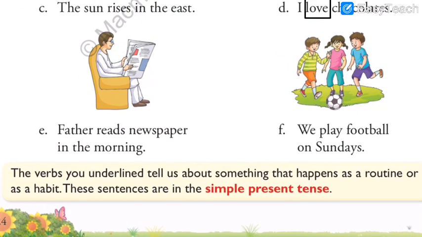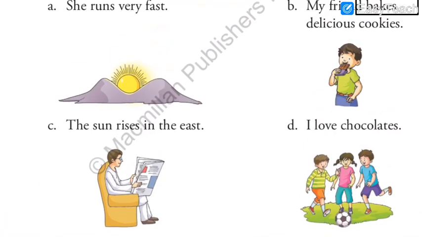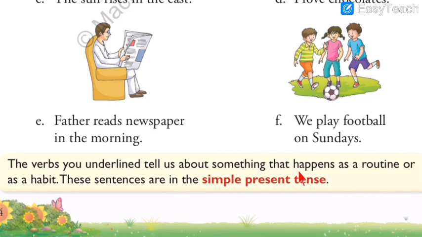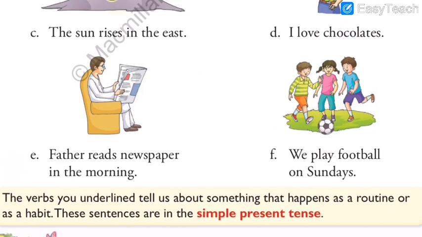Now after that, when I solved these first three photos, first three sentences, I explained to you what is simple present tense. Again I would like to explain it and repeat. I would ask you to repeat whenever I feel it is necessary. So here the verbs you underline tell us about something that happens as a routine or habit. So just repeat after me whenever I ask you.